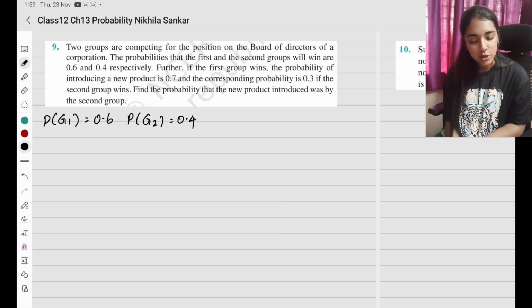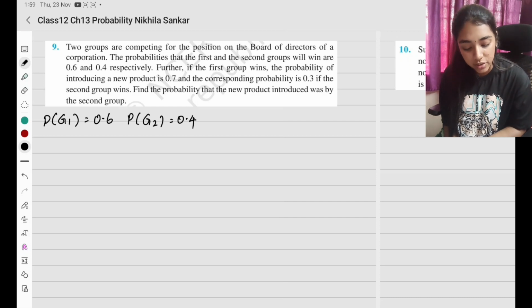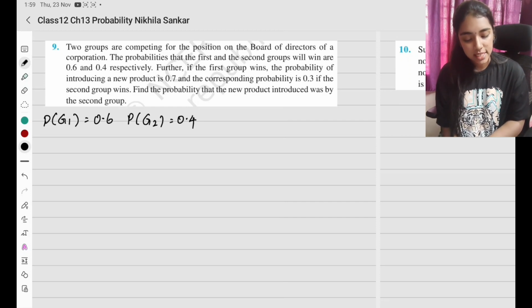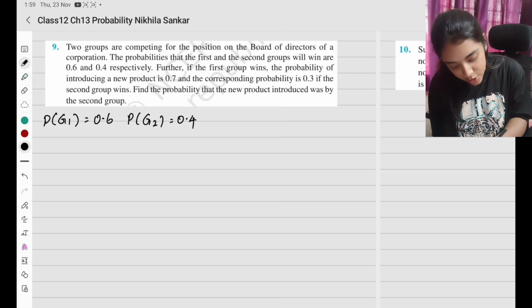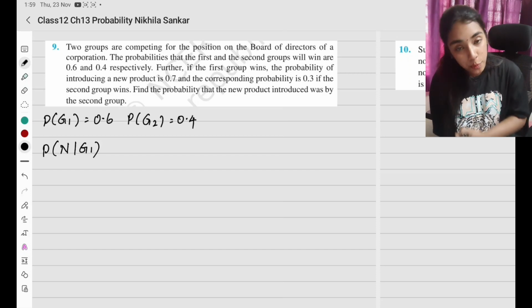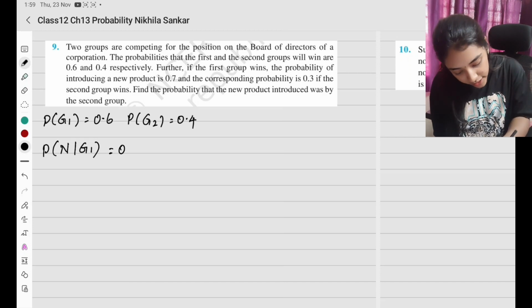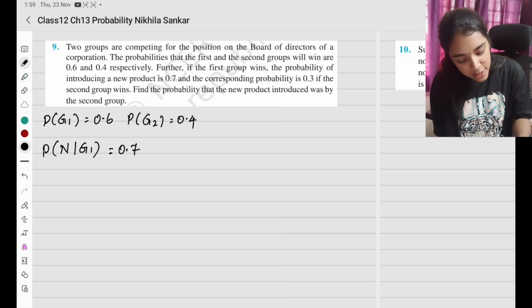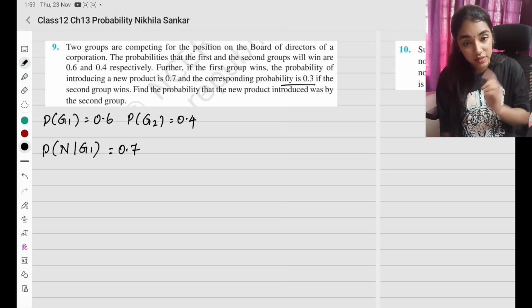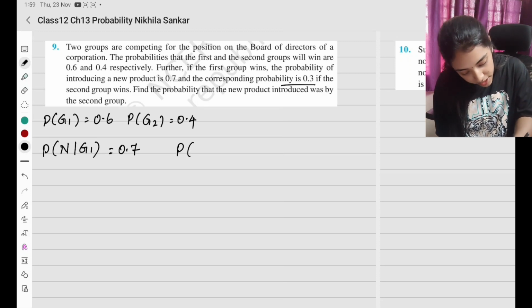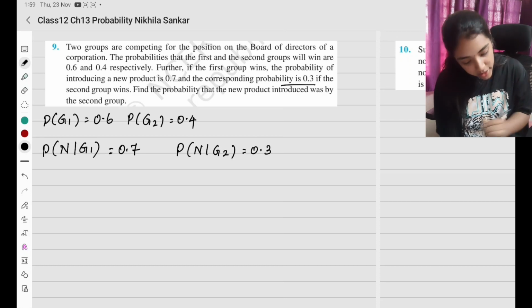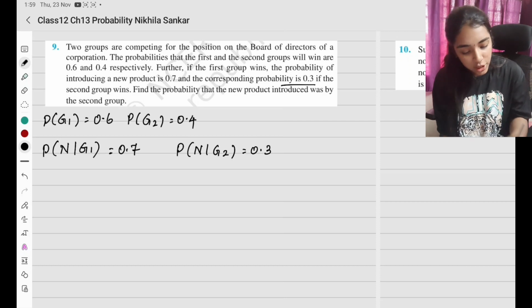Further, if the first group wins, the probability of introducing a new product is 0.7. So the probability of a new product if group 1 wins is 0.7. And the corresponding probability is 0.3 if the second group wins. So the probability of a new product if the second group wins is going to be 0.3. Find the probability that the new product introduced was by the second group.